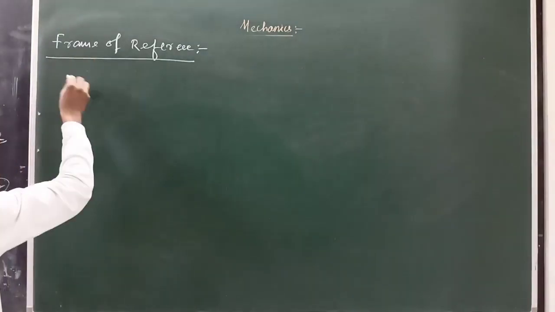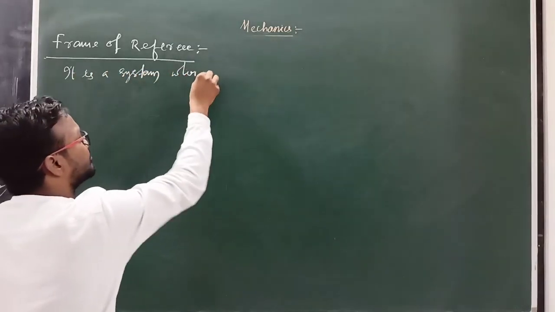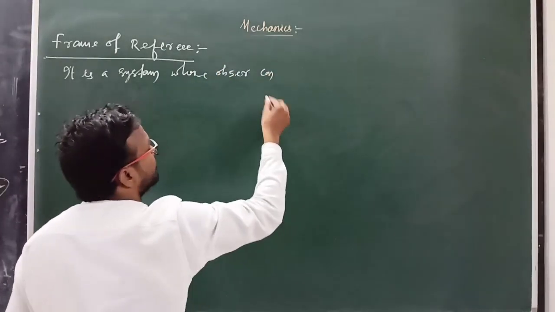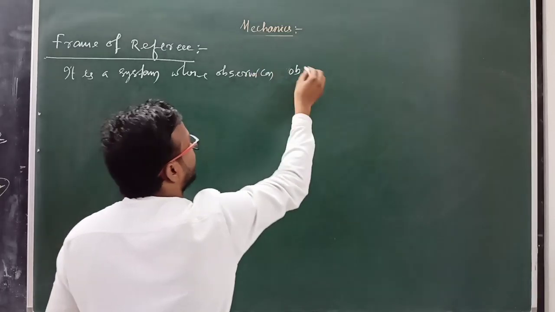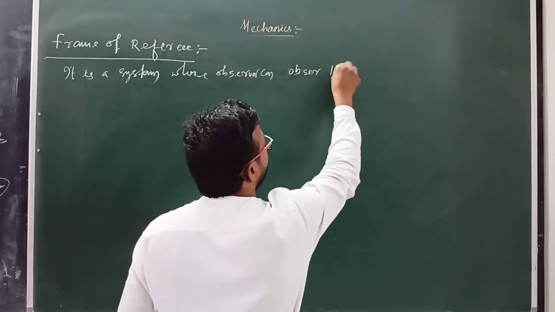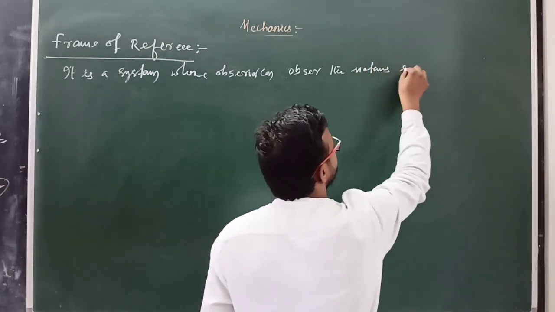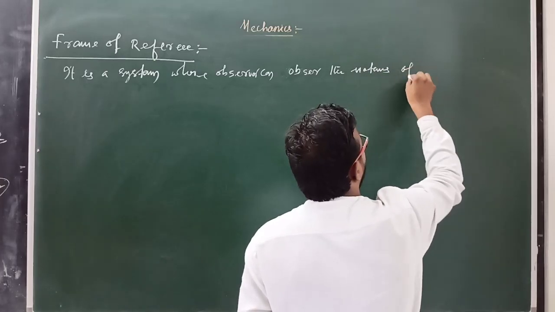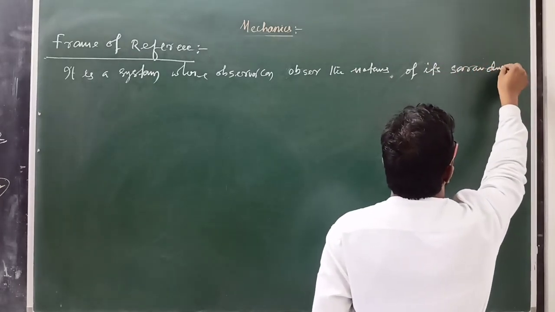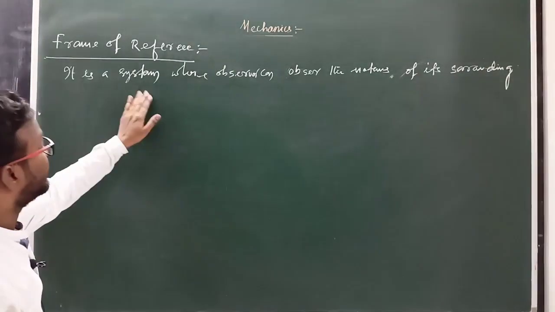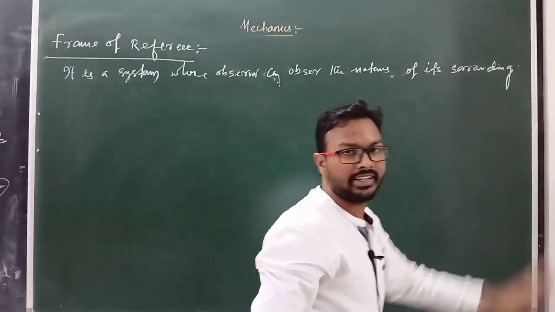It is a system where the observer can see or observe the motions of its surroundings.